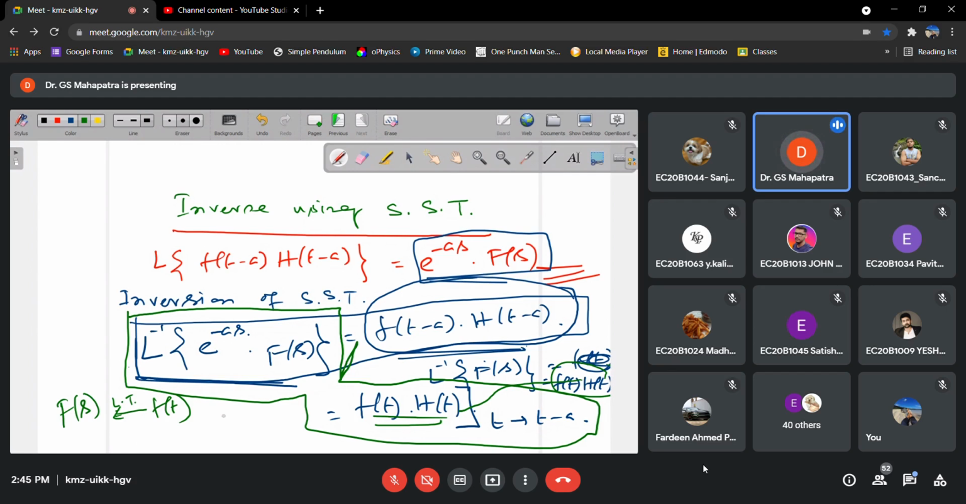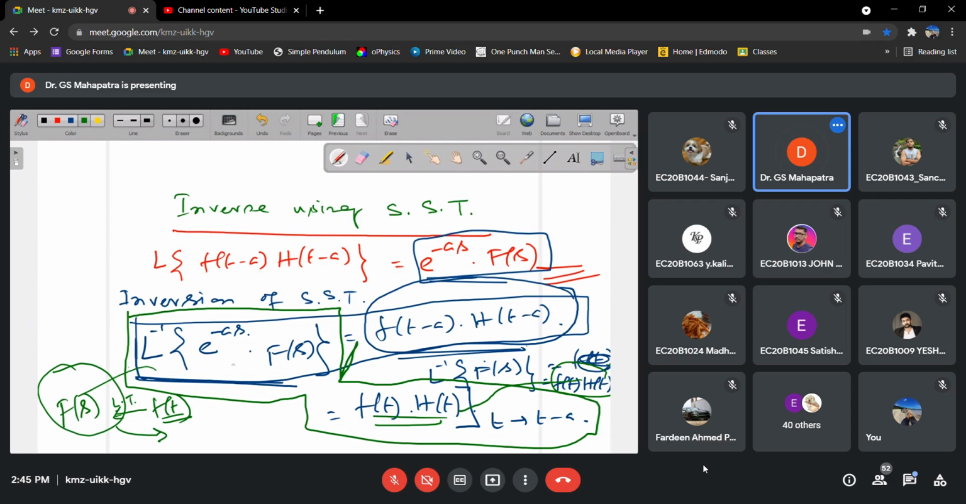So our first target, to find the inverse of any function using the second shift inversion, is to first find the capital F of s. After finding this capital F of s, find the inverse of this function, f of t. Then you apply this inverse form of the second shifting theorem. I will discuss it using one problem.